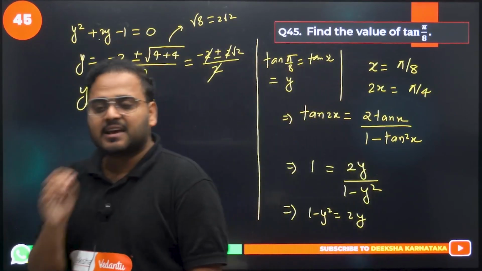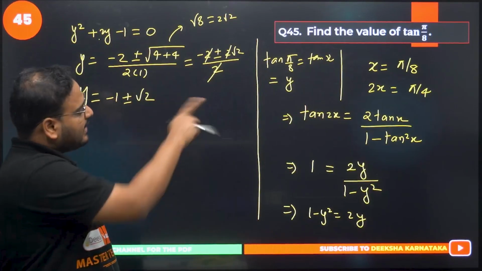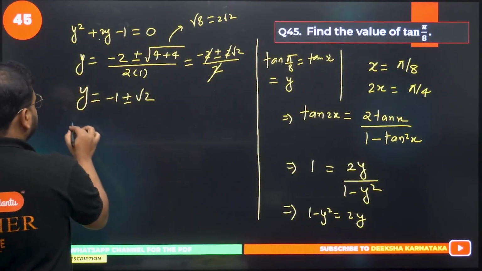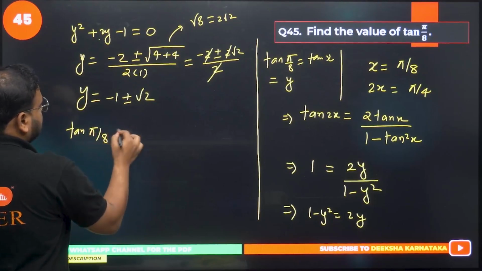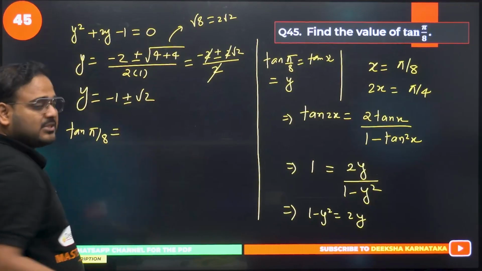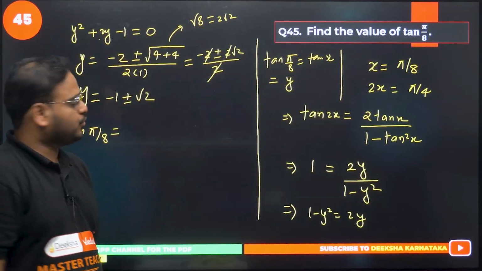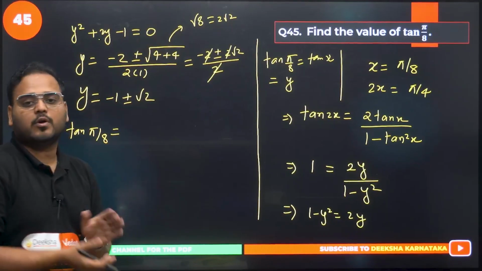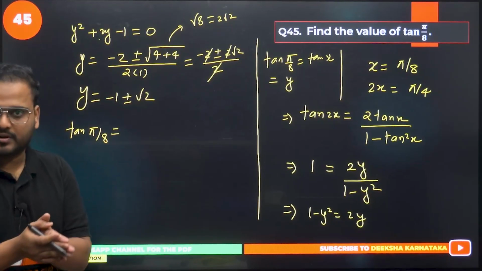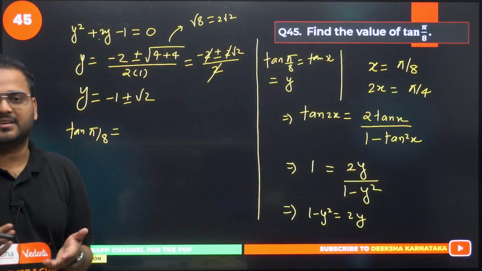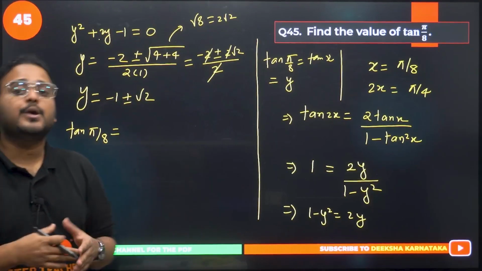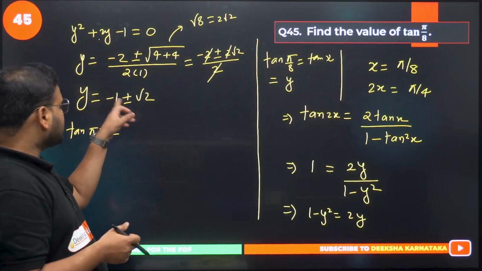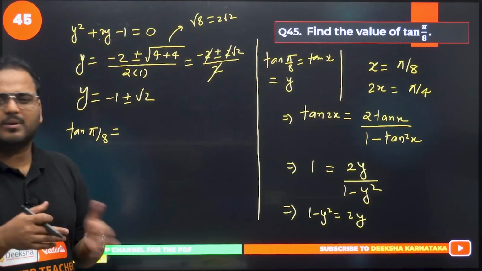Now if you check carefully, what's the angle given here? This y is nothing but tan pi by 8, which is either minus 1 plus root 2 or minus 1 minus root 2. Tan pi by 8 is in which quadrant? The angle is in the first quadrant, right? Pi by 4 itself is 45 degrees. So pi by 8 is of course in the first quadrant. It means tan has to be positive. So if you take minus 1 minus root 2, it will become a negative value.